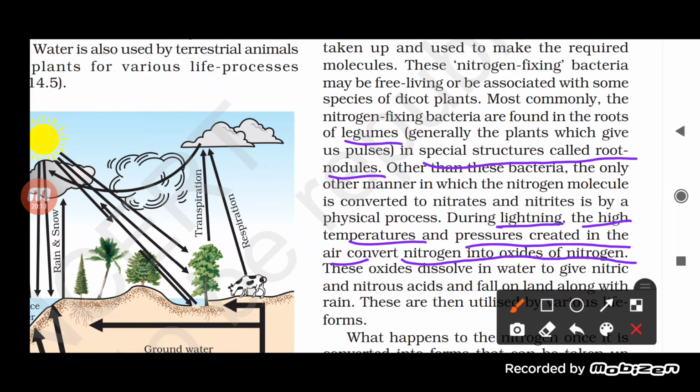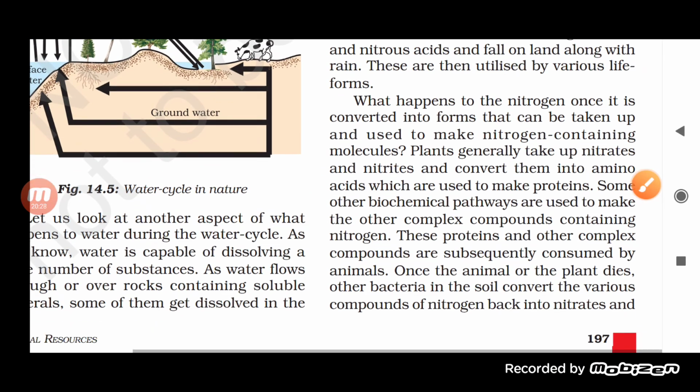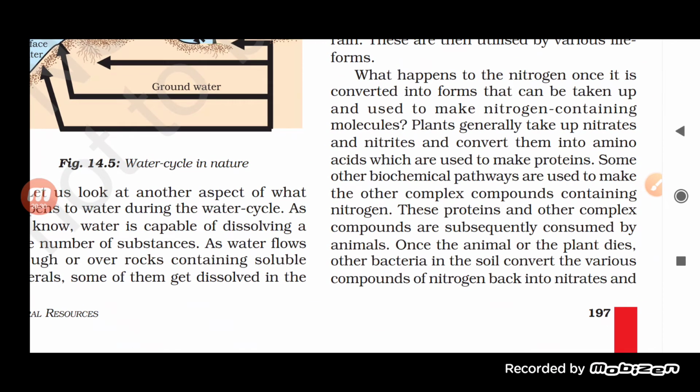Now these oxides dissolve in water to give nitric acid or nitrous acid, and it will fall along with the rain. Okay, so this is how nitrogen, in the form of nitric acid or nitrous acid, or in the form of a nitrate or nitrite, reaches the earth's surface.